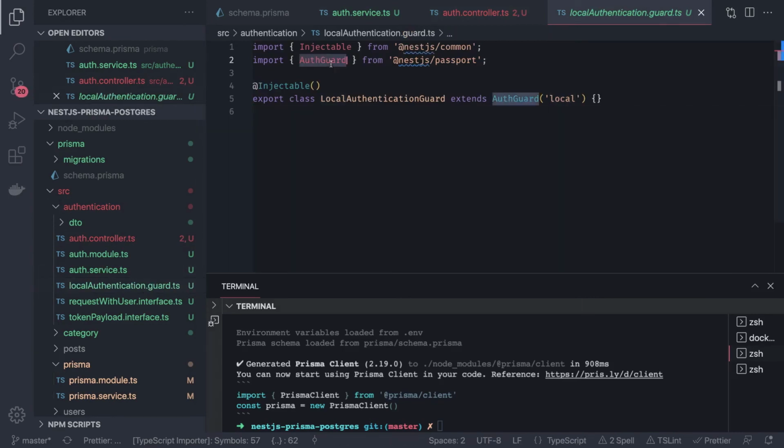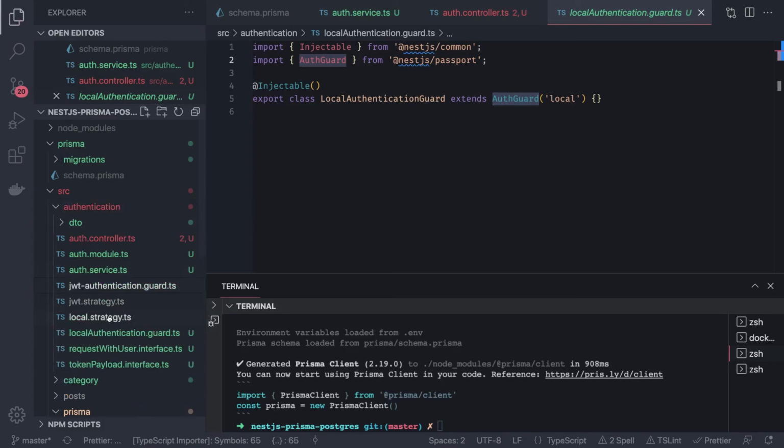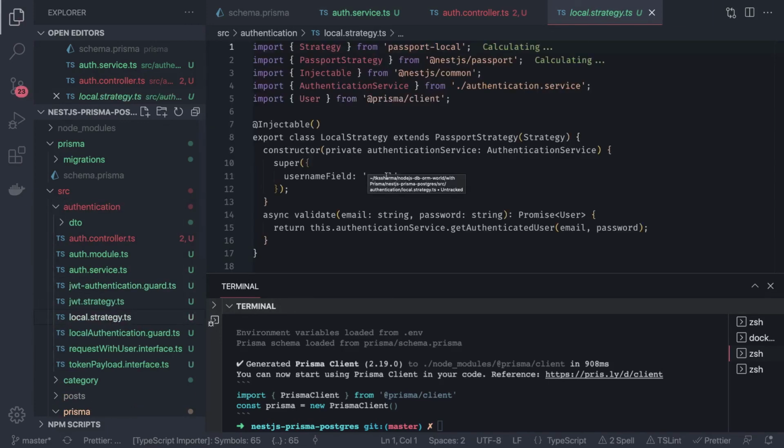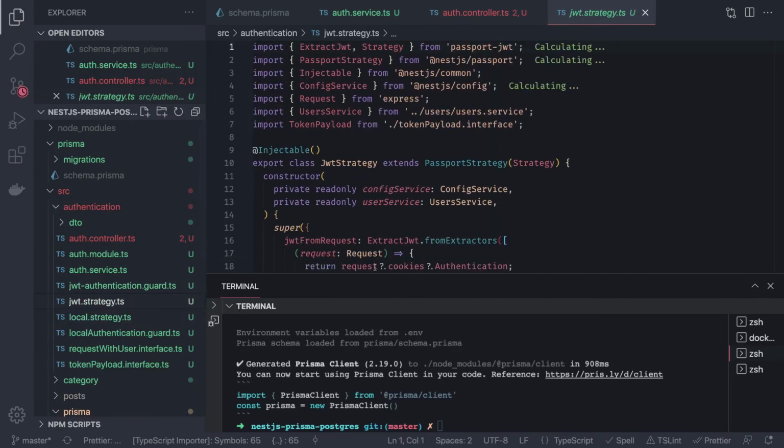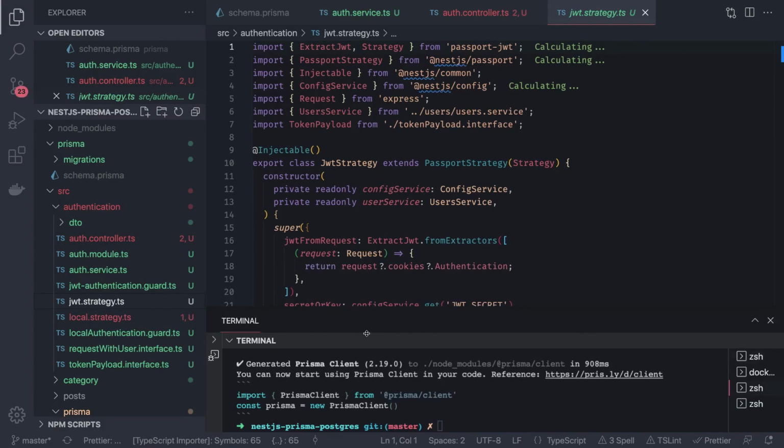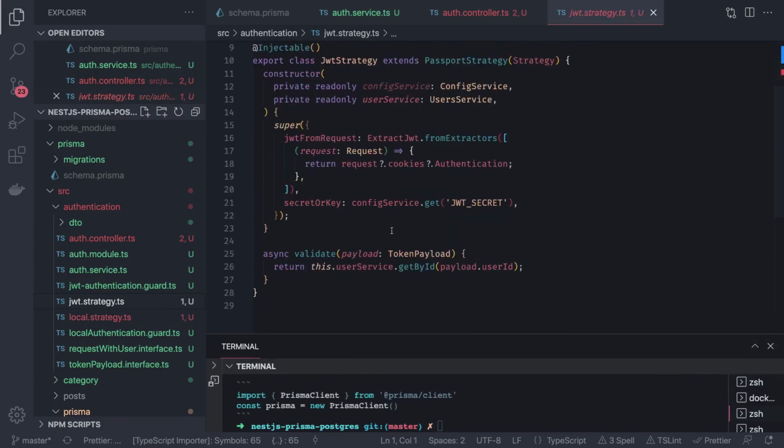So we have to define the JWT strategy and the local strategy. I can explain all those things, all the three things we are going to import inside authentication, because I'm copying this from my previous example which I created for authentication. So this is the important part, JWT strategy. This is actually extracting the token and all these things.